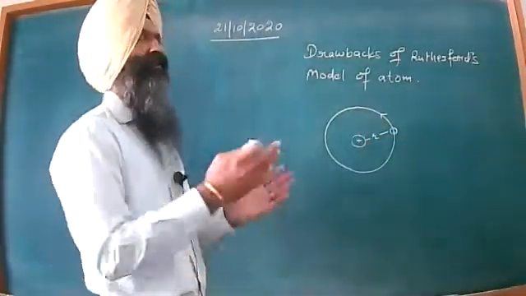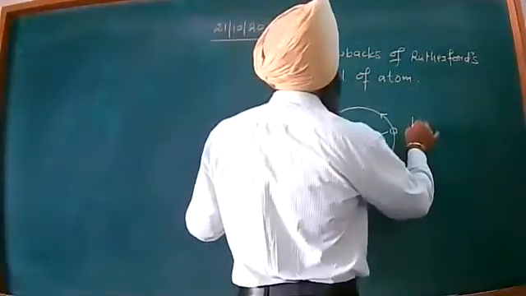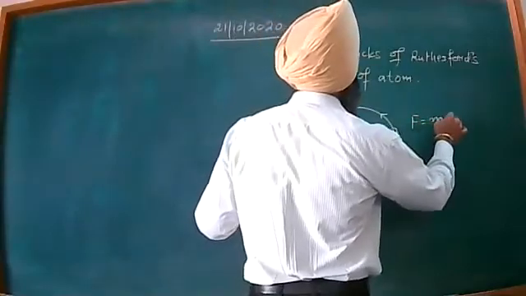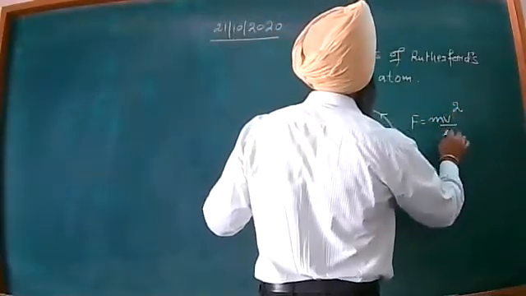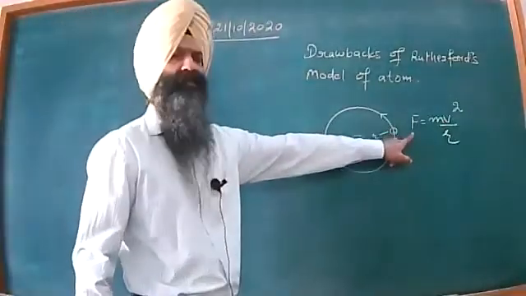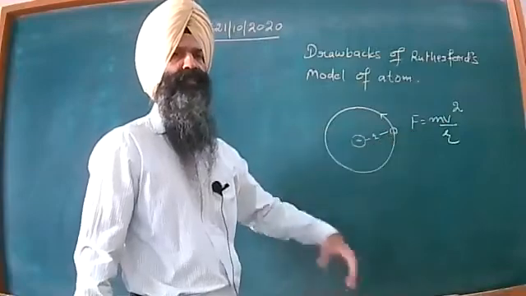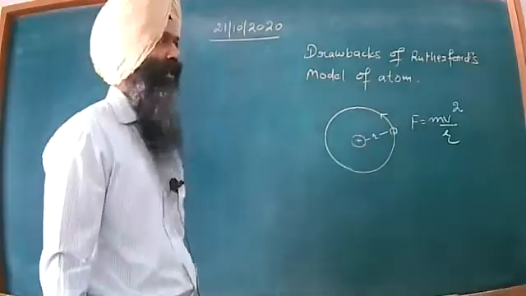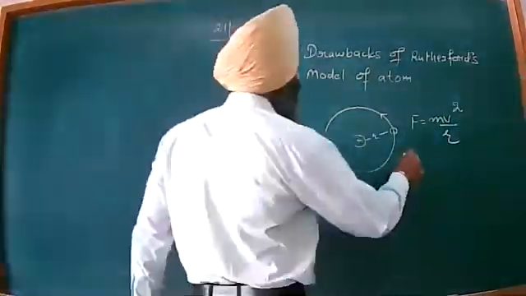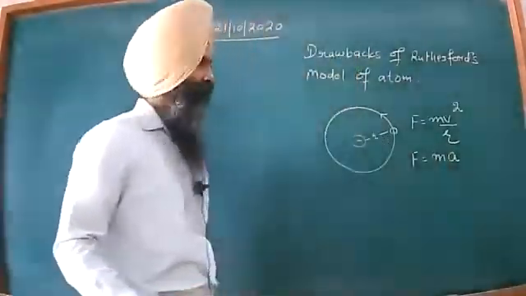Whenever we consider the circular motion of any object, it is always acted upon by the centripetal force mv square by r. This is our centripetal force needed for the motion of the particle along the circular track. Dear all, you might know that F is equal to m into a.